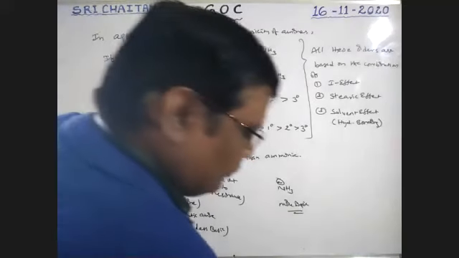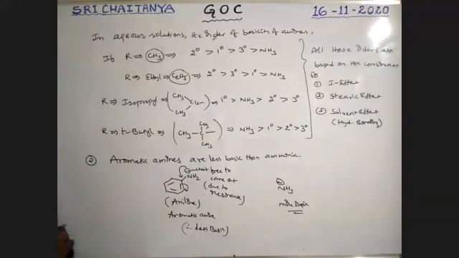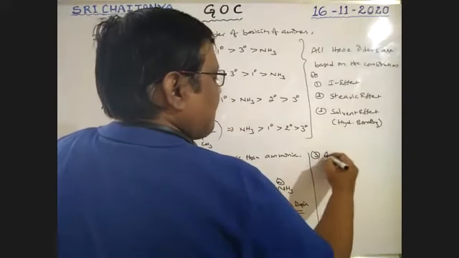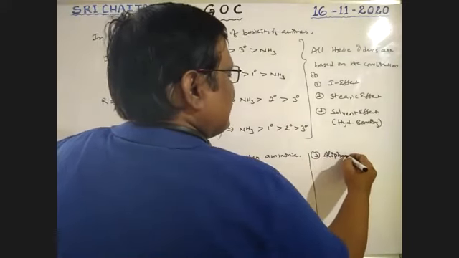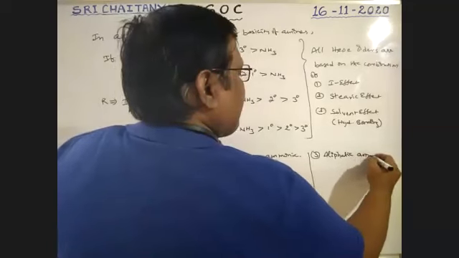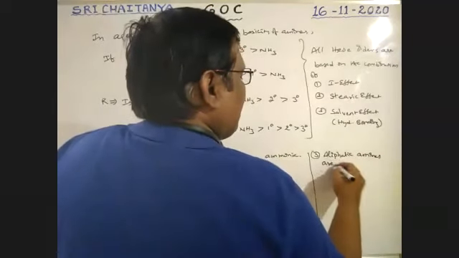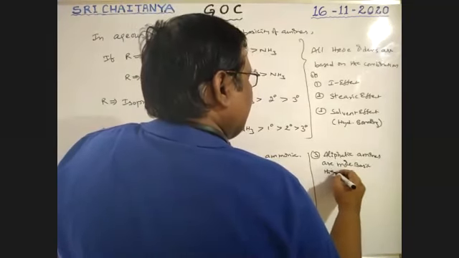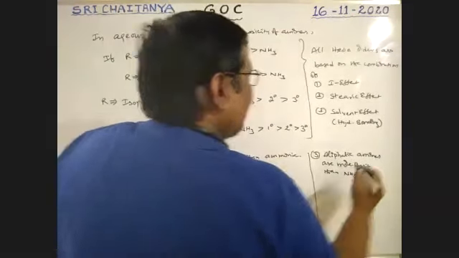Next, see here, aliphatic amines are more basic than ammonia. Just we covered, boys.